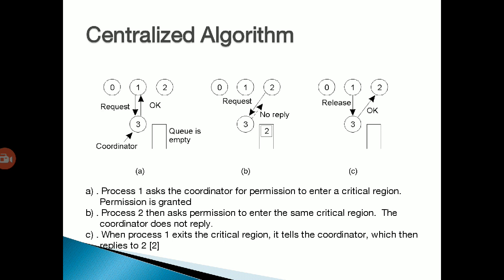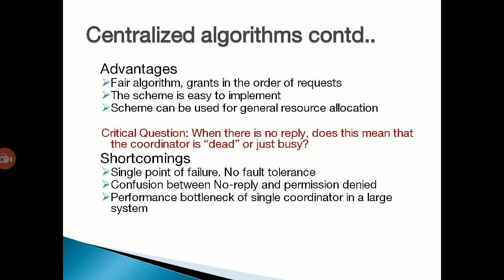In diagram B, process 2 then asks permission to enter the same critical region, and the coordinator does not reply. And diagram C shows that when process 1 exits the critical region, it tells the coordinator, which then replies to process 2.